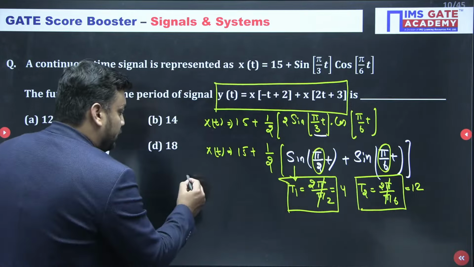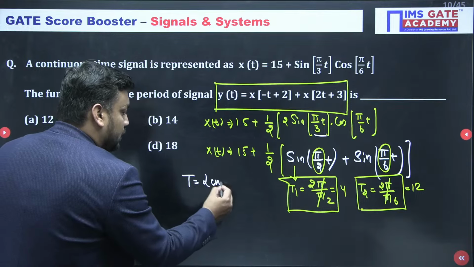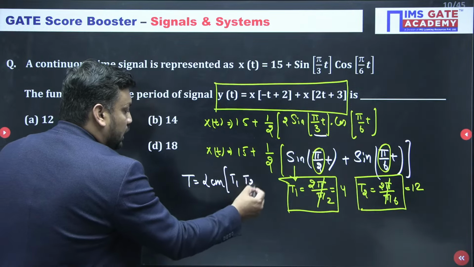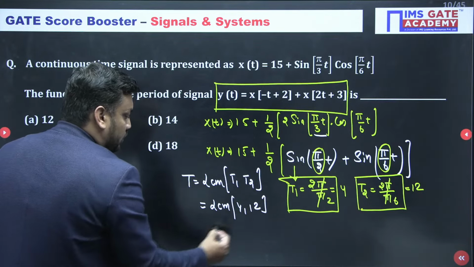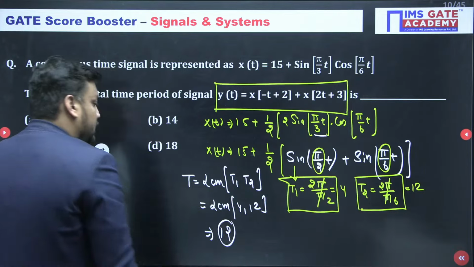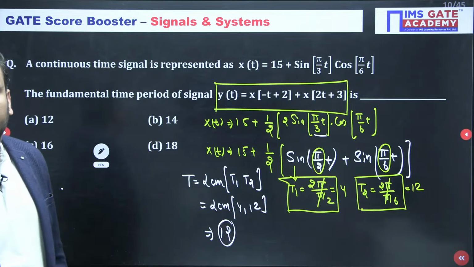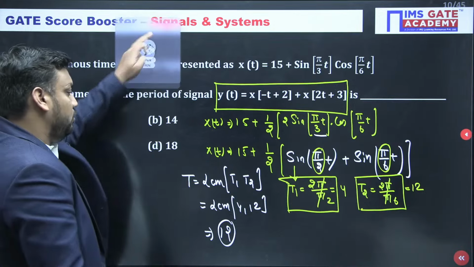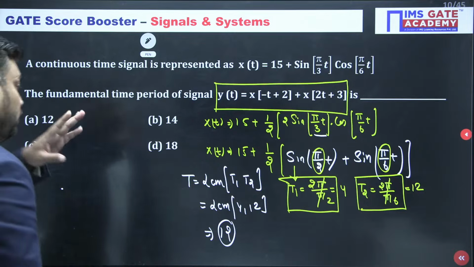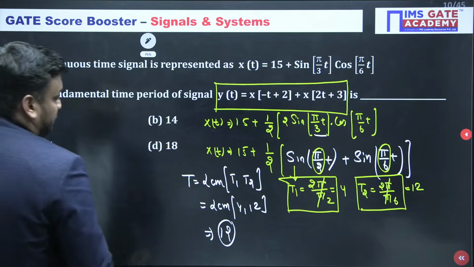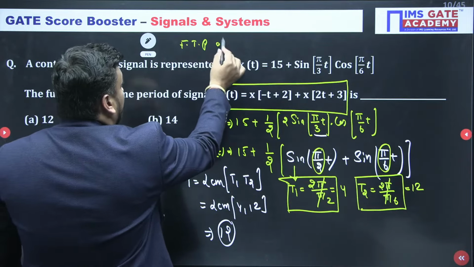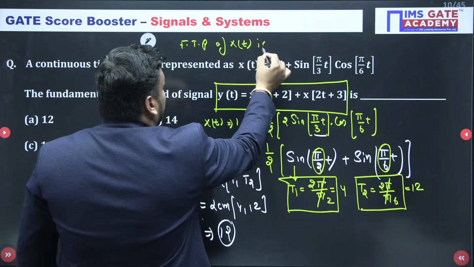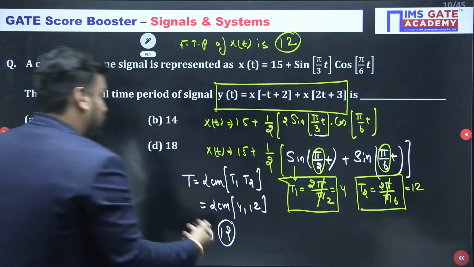So now you know that the fundamental time period T is nothing but the LCM of T1 and T2. And if you finally take the LCM of 4 and 12, what is it guys? Is it 12? Shamit says that's a doubt. Shamit, you can ask the doubt also. So the answer is 12. 12 is the fundamental time period FTP of x of t.